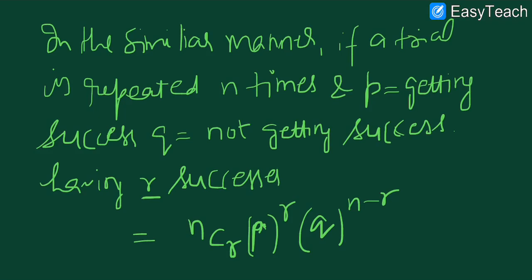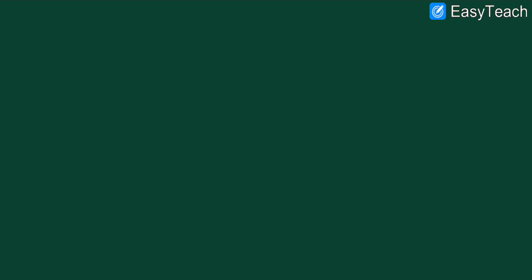So this is the probability of getting r successes. I hope this is clear to you. Now coming to the binomial distribution concept.